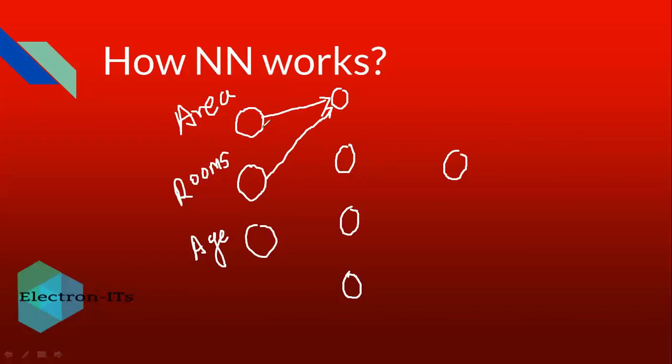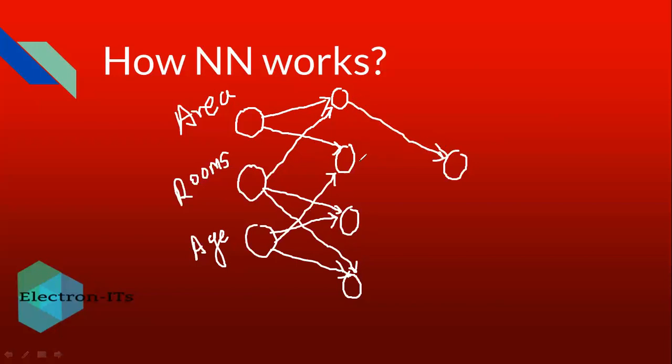Similarly for this neuron, area is important and age of the property is important, not the number of rooms. Again similarly for this neuron, rooms and age are important, area is not important. And for this neuron, again age and rooms are important and the area is not important. Likewise we have multiple types of people, which means multiple types of neurons, and based on that it will generate the output, which is a predicted value.